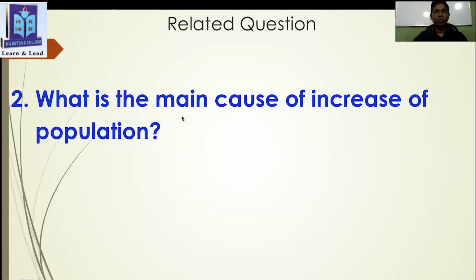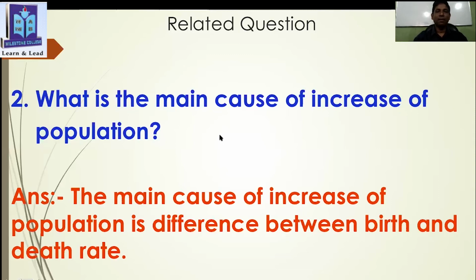Okay, question number 2. What is the main cause of increase of population? Can you guess the answer? Absolutely correct. The main cause of increase of population is the difference between birth and death rate. If the birth rate is higher than the death rate, then population automatically increases, right? If the death rate is more than birth rate, then population will decrease.